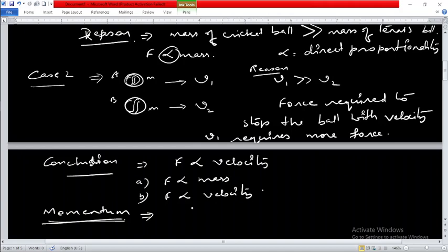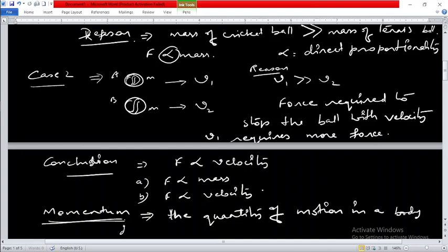The quantity of motion in a body depends on two factors.